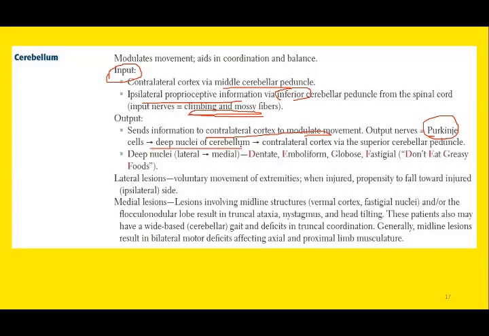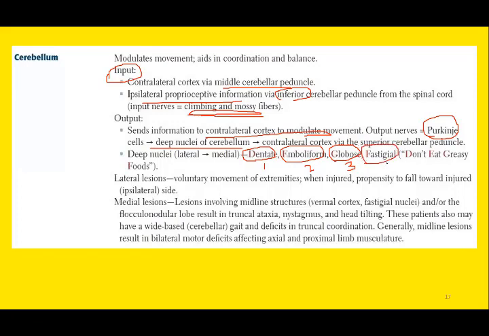Remember, there are four deep nuclei of cerebellum. The first is dentate. Dentate nucleus is the first nucleus. The emboliform nucleus is the nucleus medial to it, the second nucleus. The third nucleus is globose, medial to emboliform. Similarly, the medial most nucleus is the fastigial nucleus.